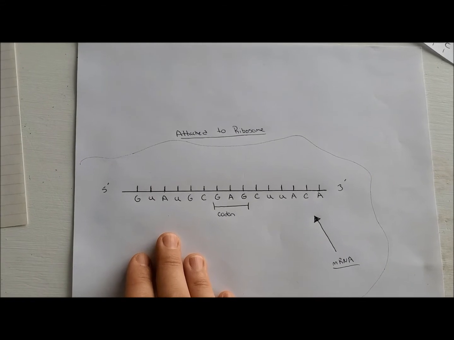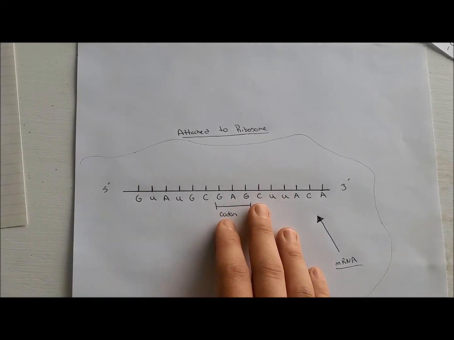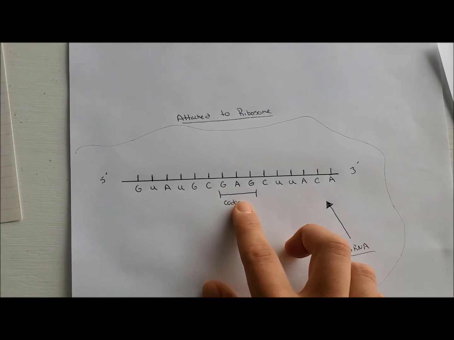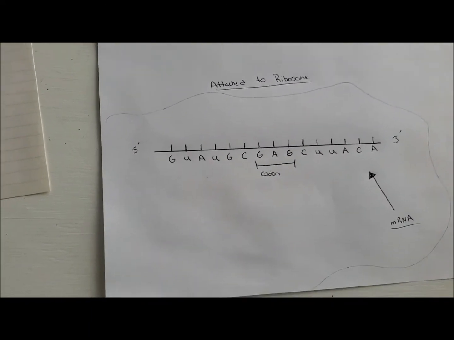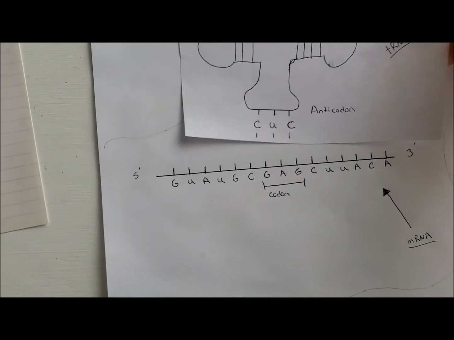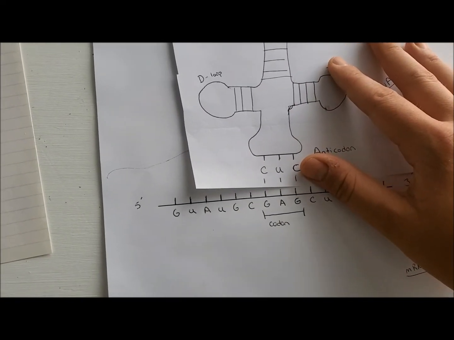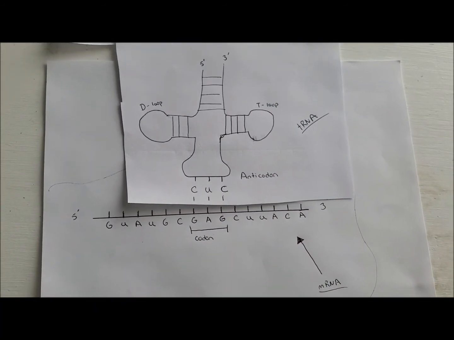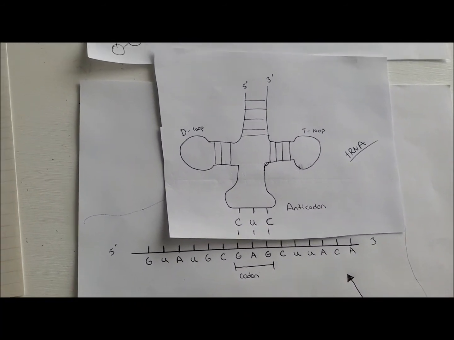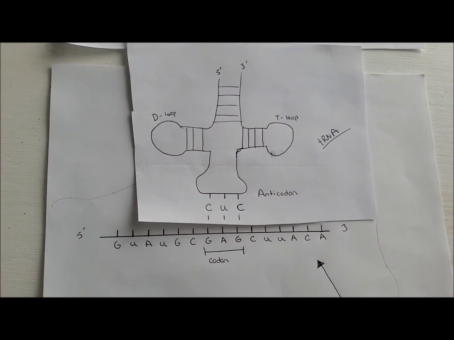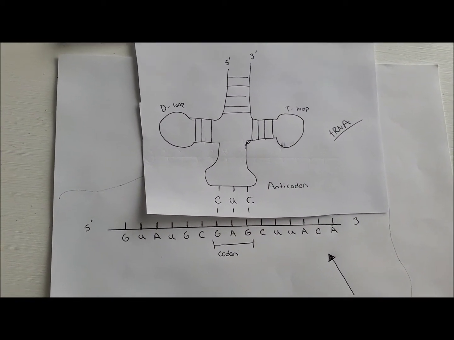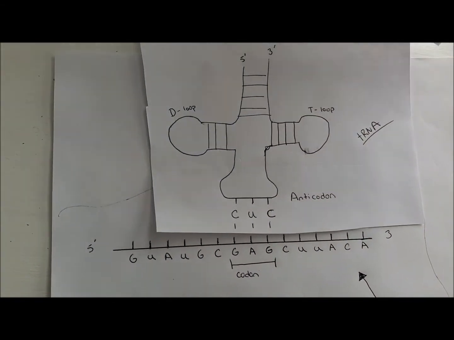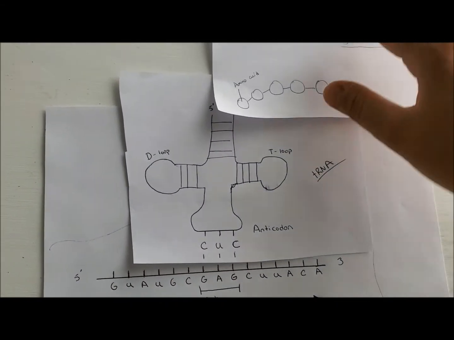synthesized from DNA, left the nucleus, and attached to the ribosome. Our codon of interest is GAG. Then our tRNA comes in, and it pairs with GAG to CUC, the anticodon. And this will encode an amino acid to be added to the growing polypeptide chain, which we can see right here.